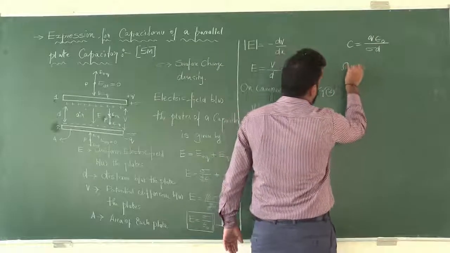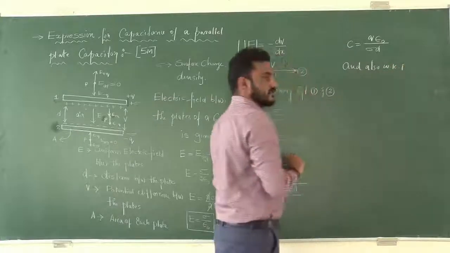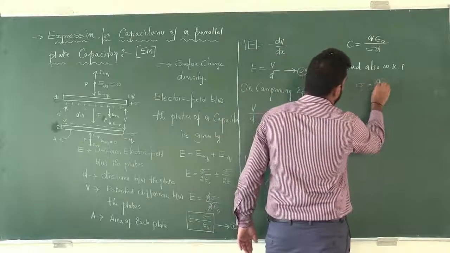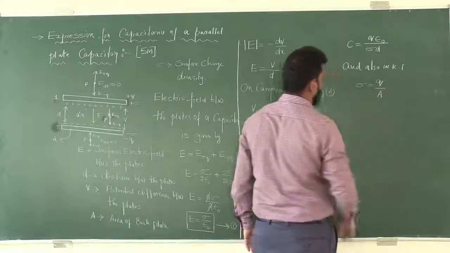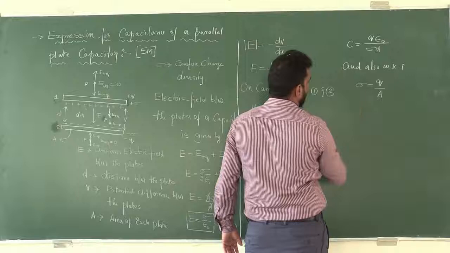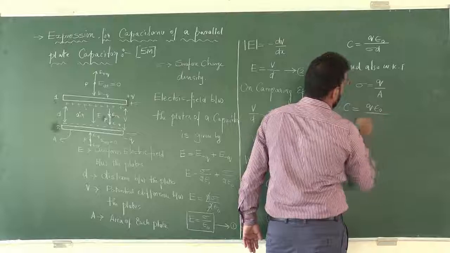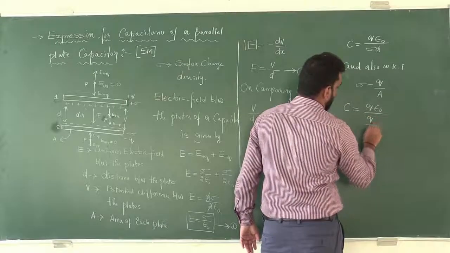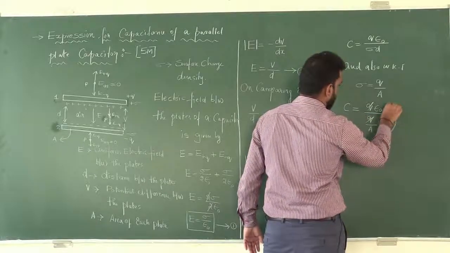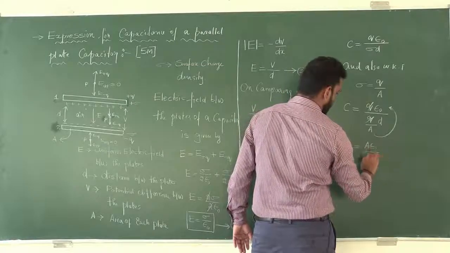And also we know that surface charge density, sigma, is equal to Q by A. So in the place of sigma, I can write Q by A. C is equal to Q epsilon naught divided by Q by A into D. So Q gets cancelled, A will come to the numerator. C is equal to A epsilon naught divided by D.